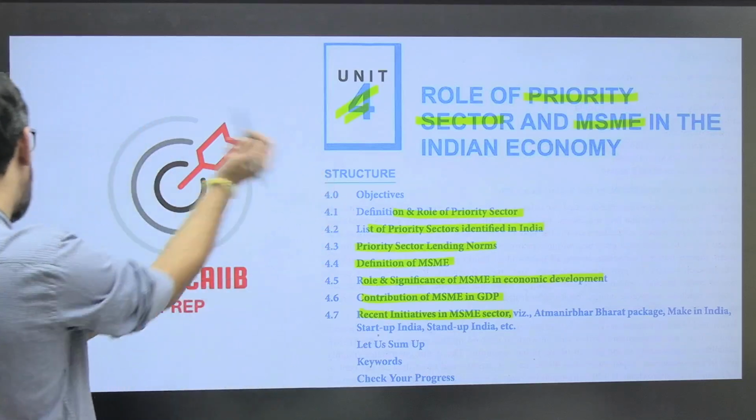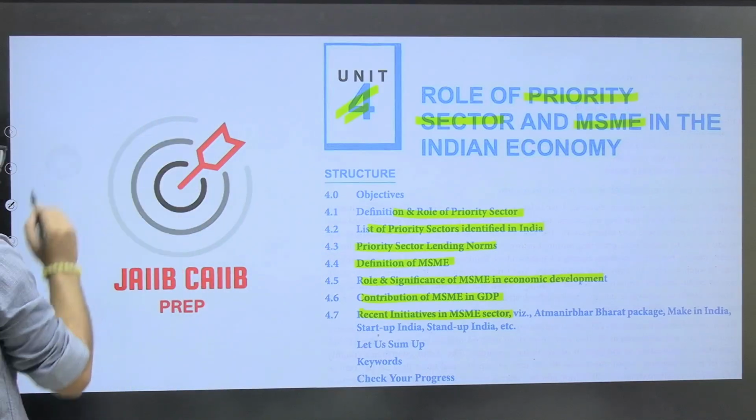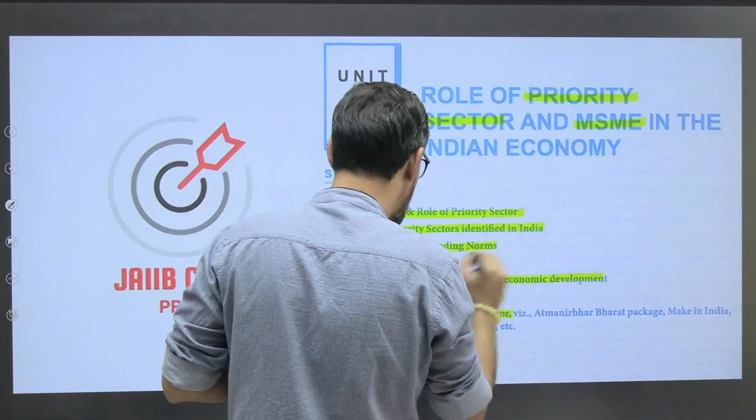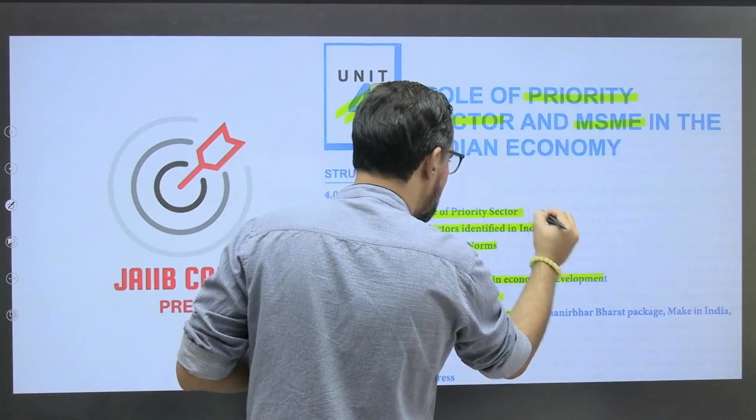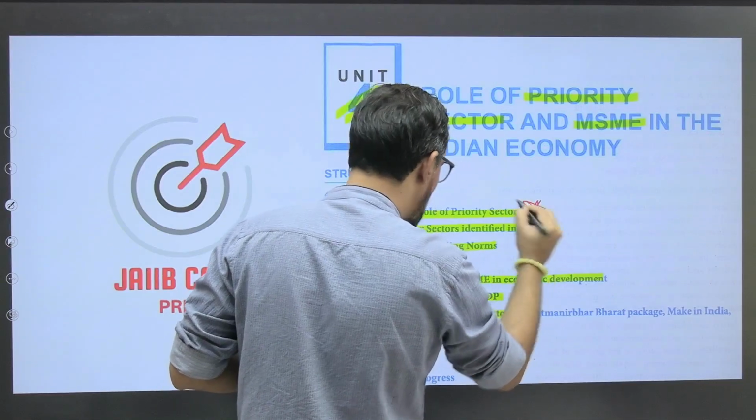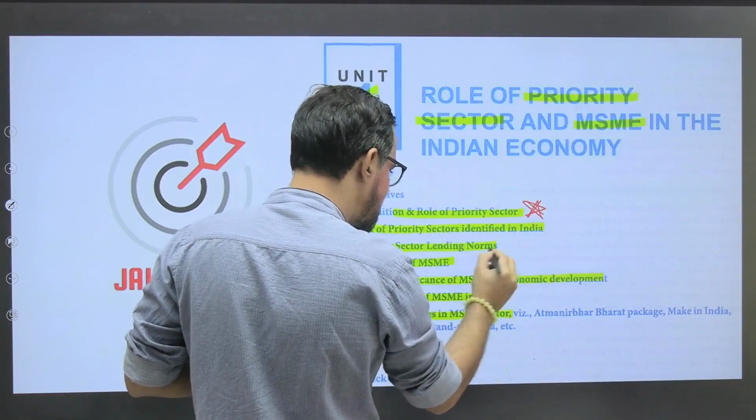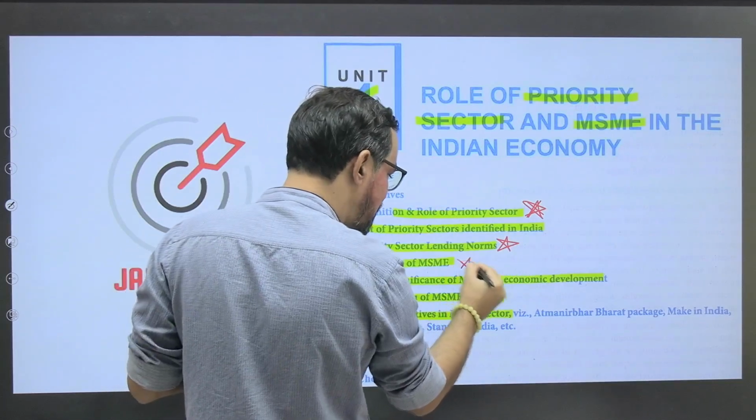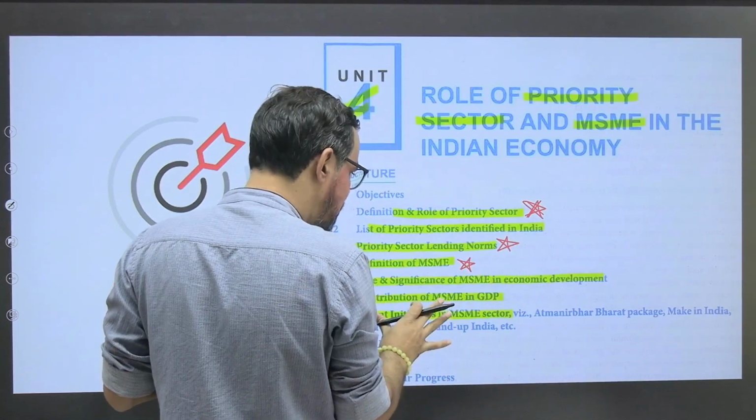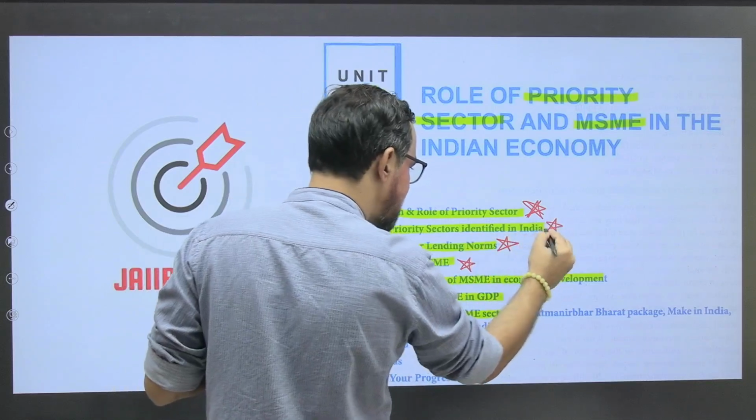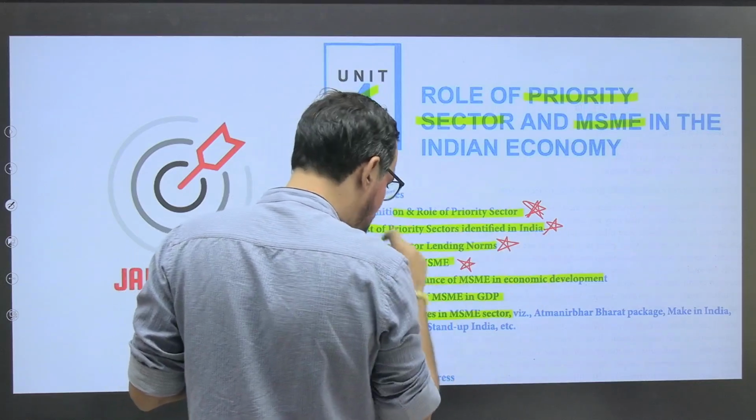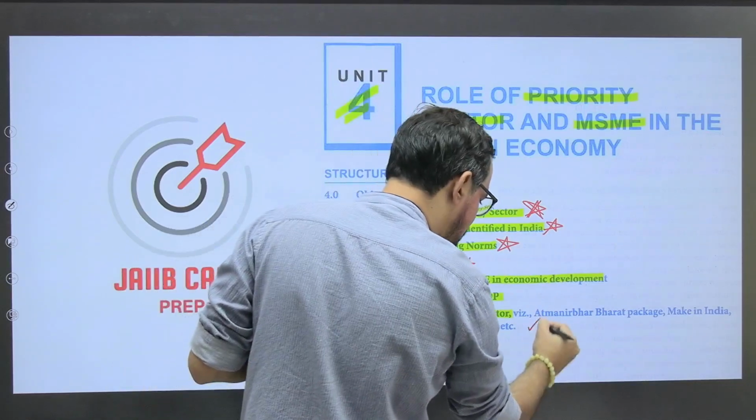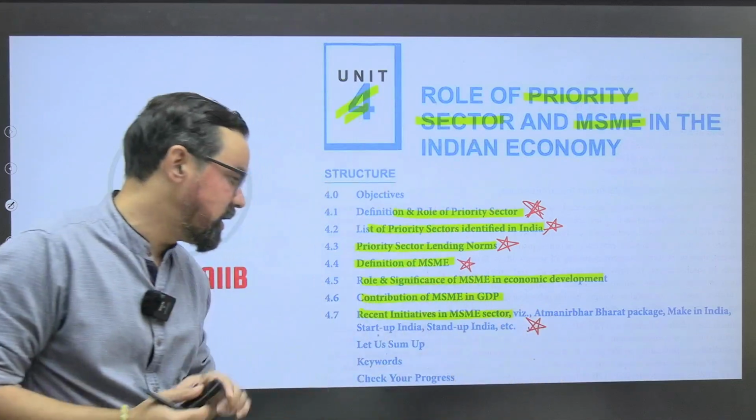So if you talk about this particular unit, first I'll give you a basic introduction. Okay, so this is a very important part. Okay, and priority sector lending norms from this particular one. Okay, definition of MSME, that is again a very important one. Okay, list of priority sector also. Okay, then contribution and the schemes part. Okay, so these are some major areas.